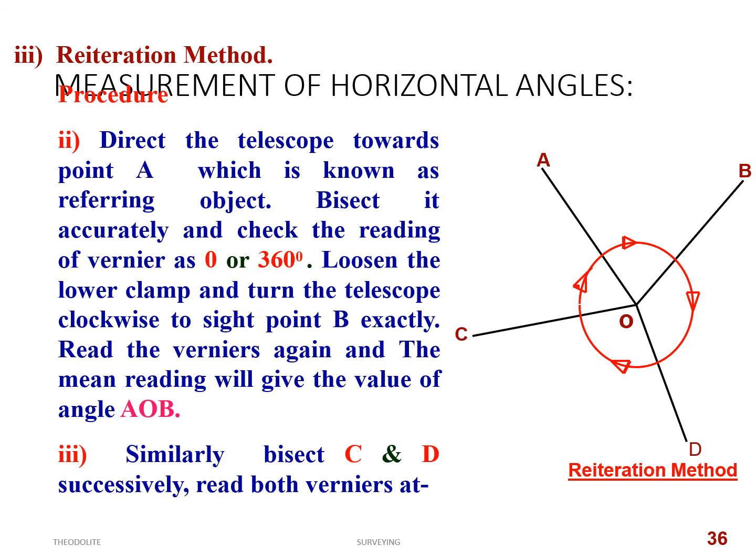Now you have to loosen the upper clamp, not the lower clamp, and turn the telescope clockwise to the right side to B exactly. Read both verniers and record them in your tabular form. The mean reading will give the value of AOB. Similarly, bisect C and D successively and read both verniers.